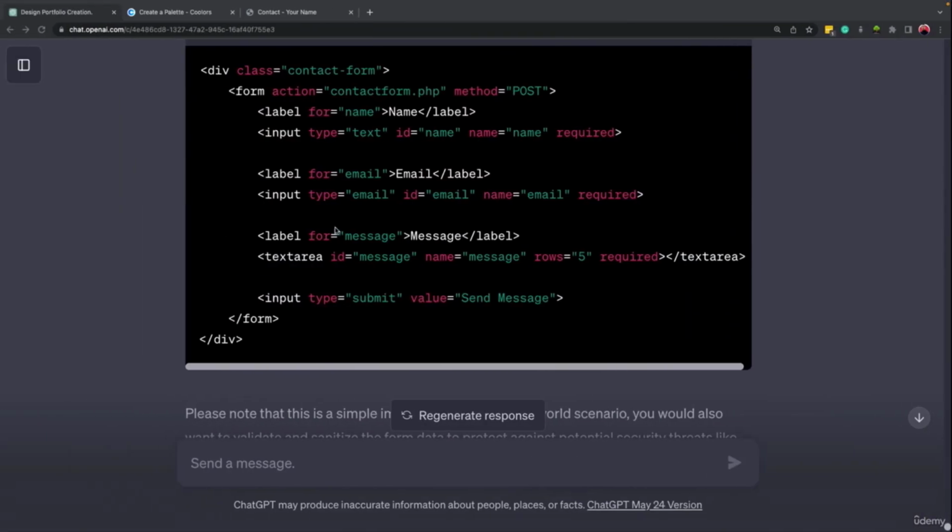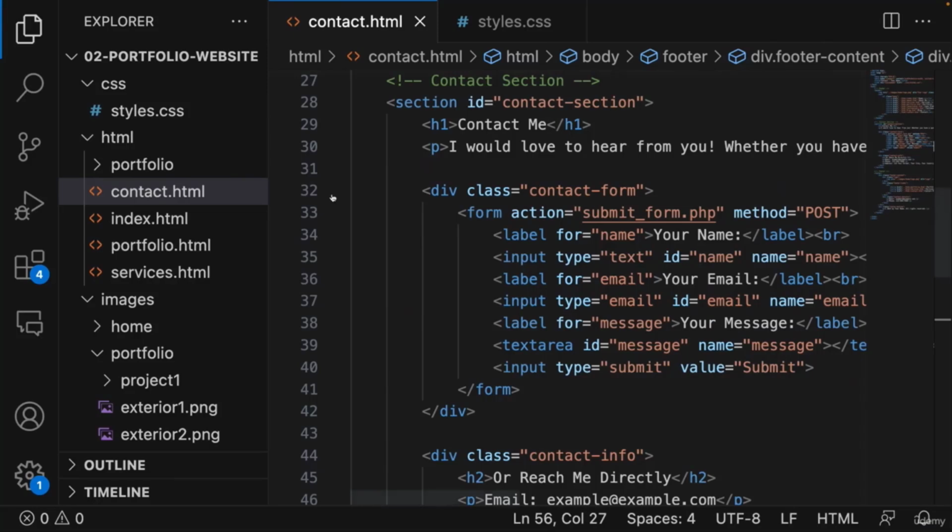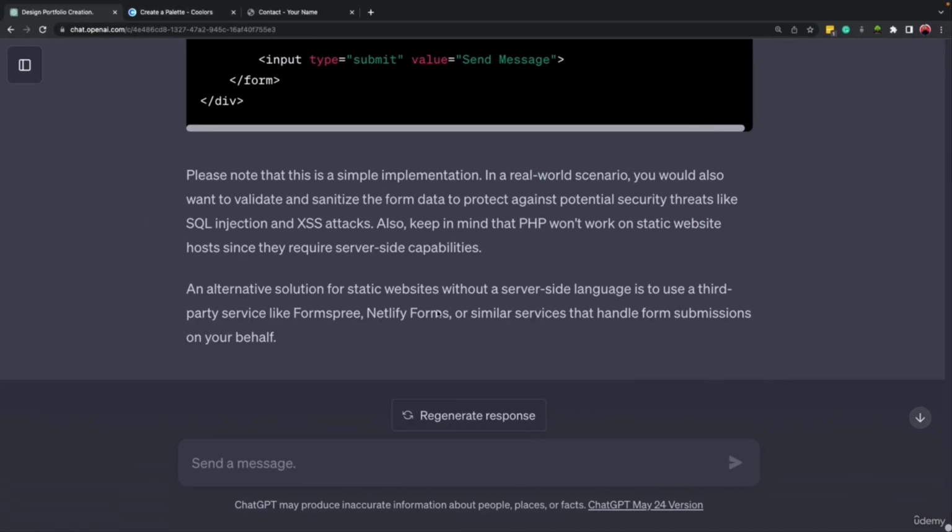Okay. So based on this answer, we require some server, and right now, because this website is only on our computer, we cannot do that. Okay, but we can keep explaining our situation to ChatGPT and let ChatGPT offer us better solutions.